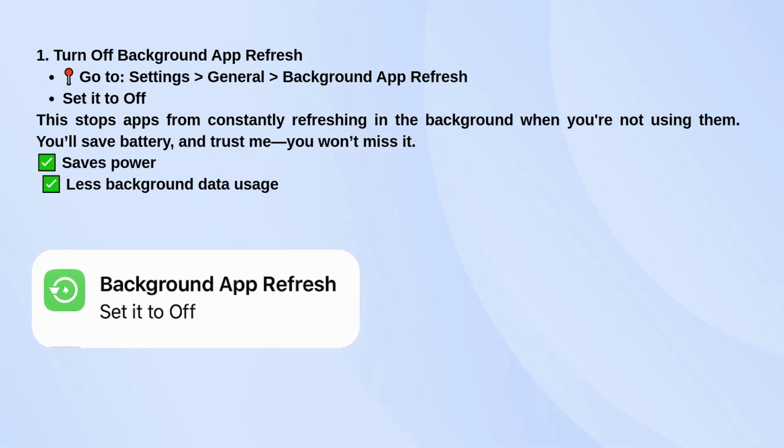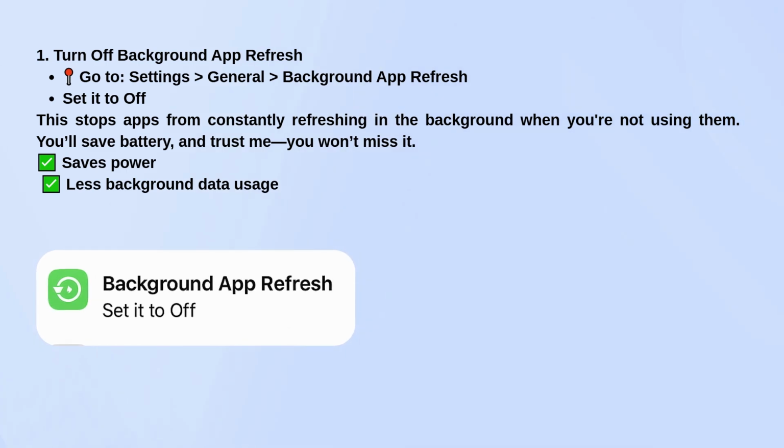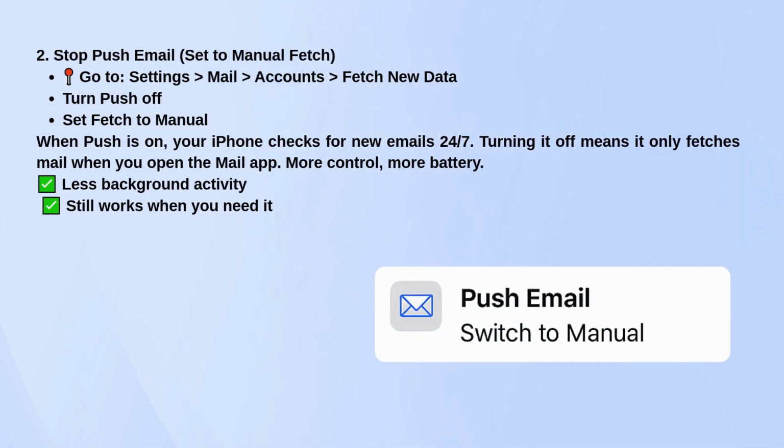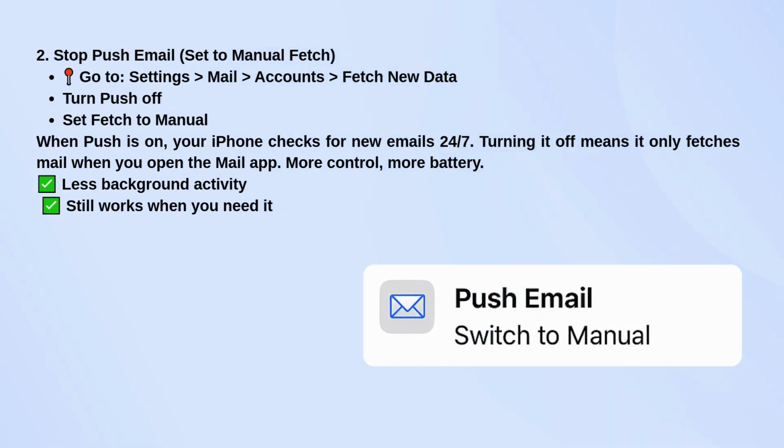Start with Background App Refresh. You'll find it under Settings, General, Background App Refresh. Just turn it off. A lot of apps try to stay active even when you're not using them, constantly updating in the background. That drains your battery and burns through data for no real reason.